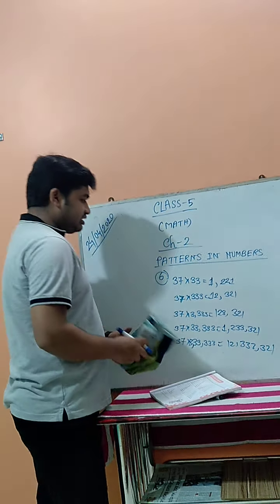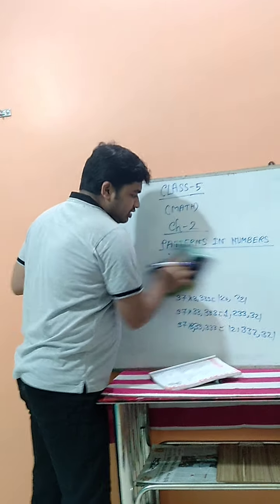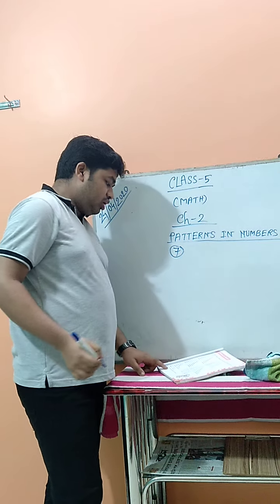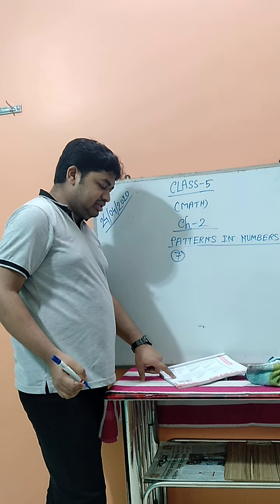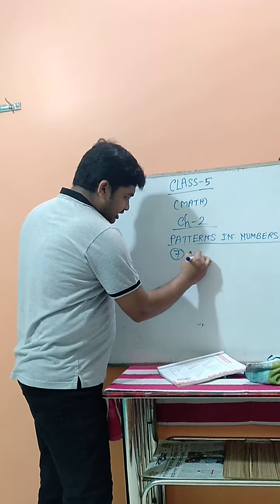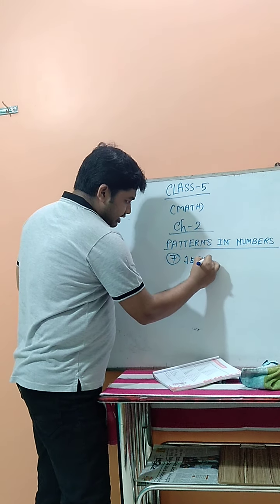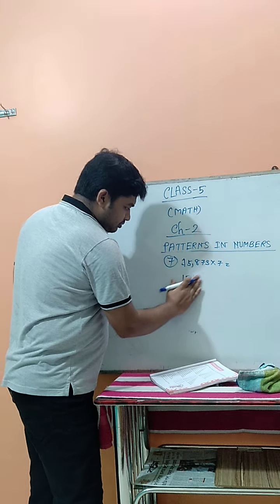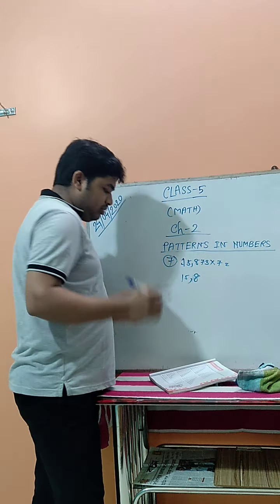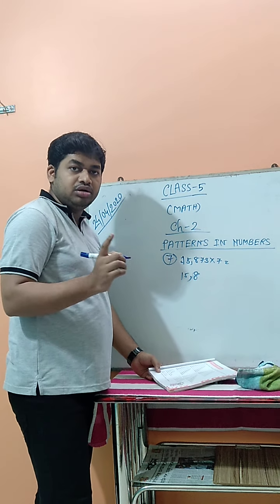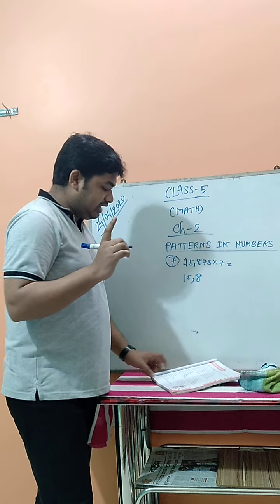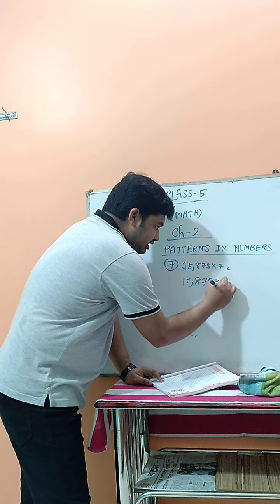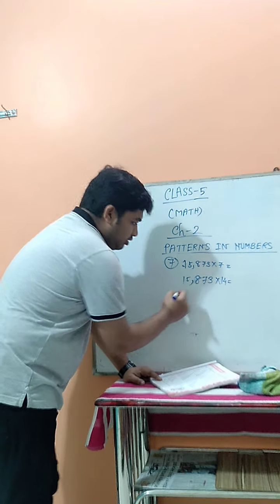Now see number 7 is given. That is a very nice math. Carry on till the 9th number and see the sentence in this pattern. 15,873 multiply 7. You may change this one in your book, it is given wrong. Kindly change it: it's 873, not 75. Then 15,873 multiply 14.